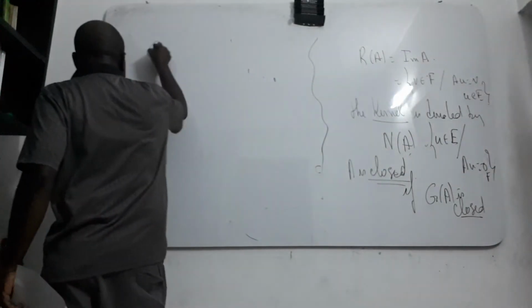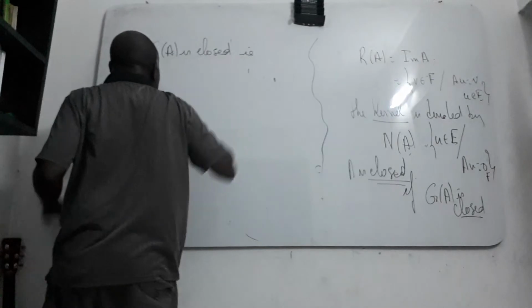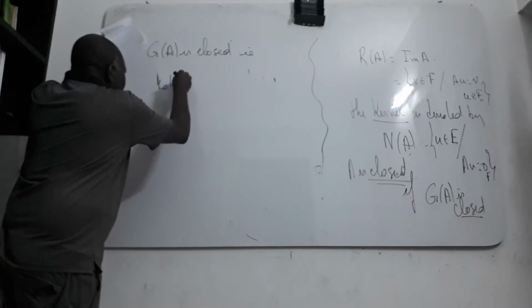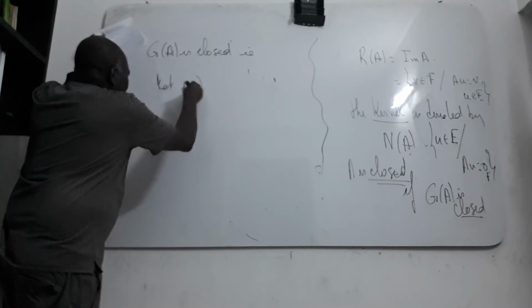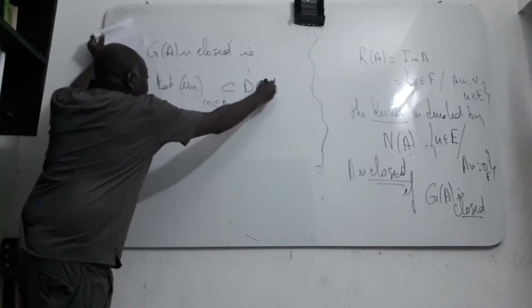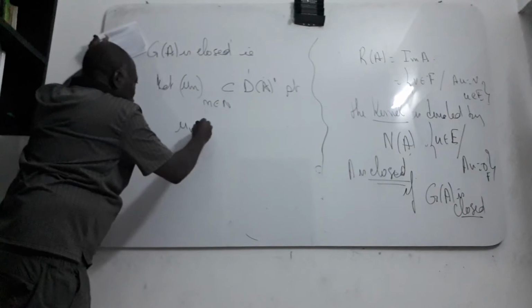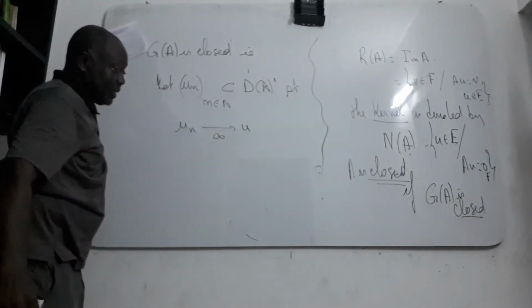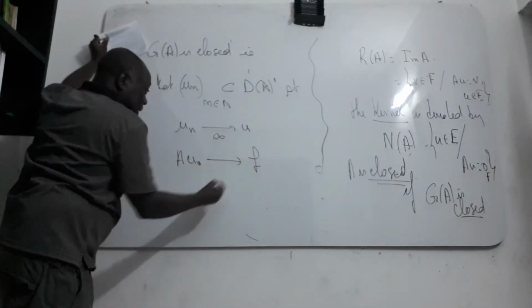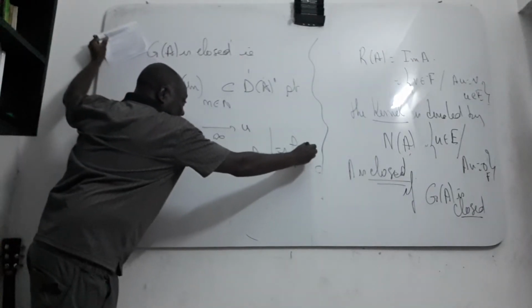When the graph is closed, that means: when you have a sequence U_n in the domain of A such that U_n converges to U, and also AU_n converges to F, then F is exactly AU.